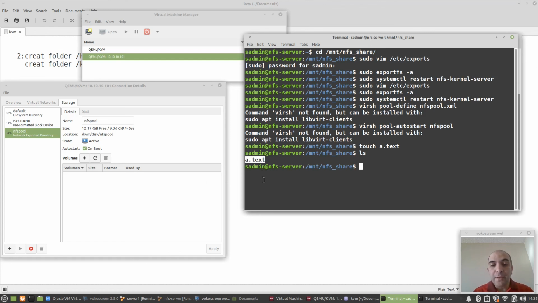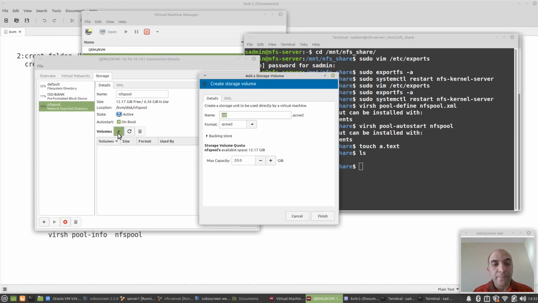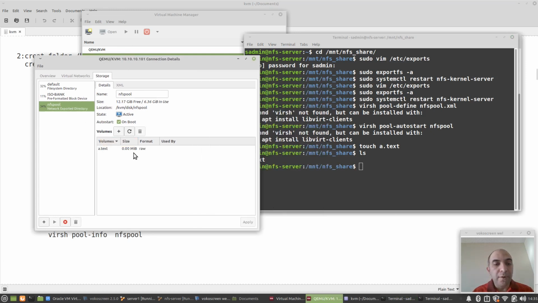I want to see this file inside the KVM manager. Try to refresh that. You can see it appears here, and my NFS pool is now working, and we can use it as a storage for creating new VMs inside NFS.